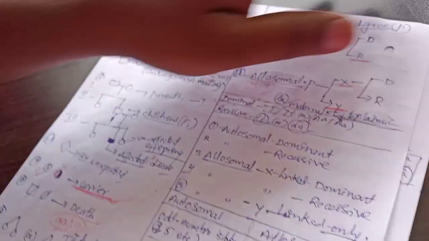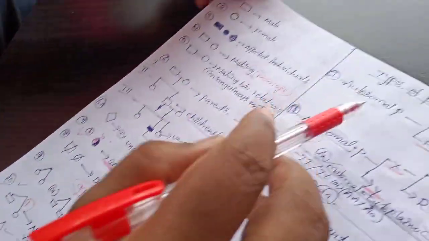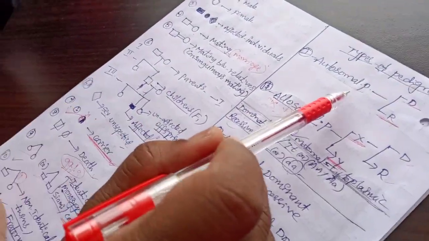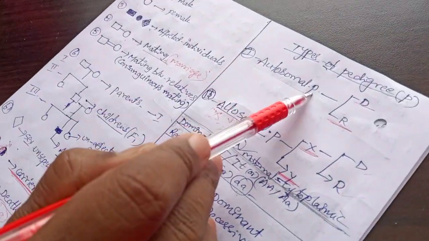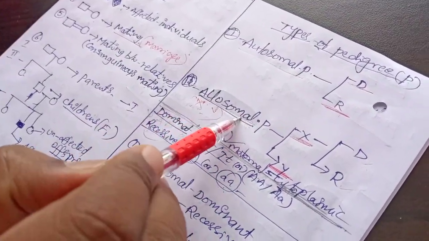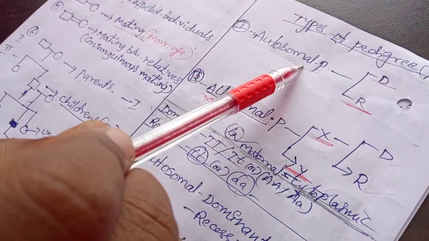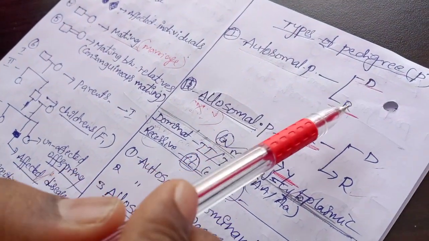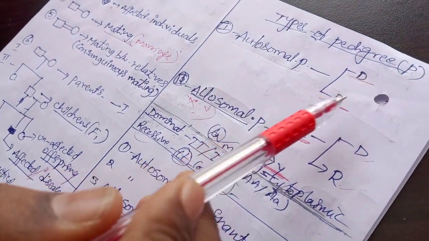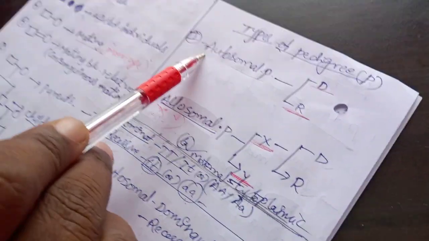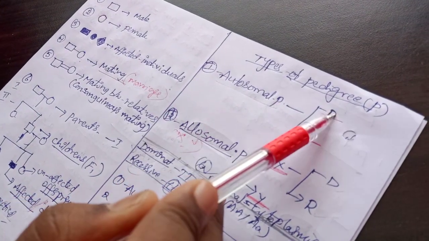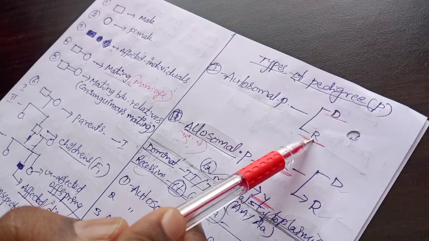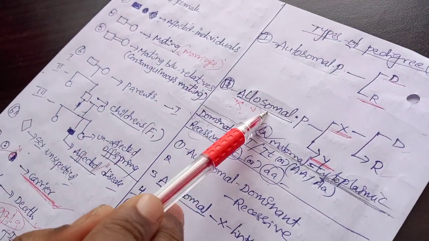Now we can discuss how we will construct the pedigree. In the pedigree, there are the following types. One is the autosomal pedigree, and another one is the allosomal pedigree. In the autosomal pedigree there are two types, dominant or recessive. So here, autosomal dominant pedigree and autosomal recessive pedigree. Another one is the allosomal pedigree.